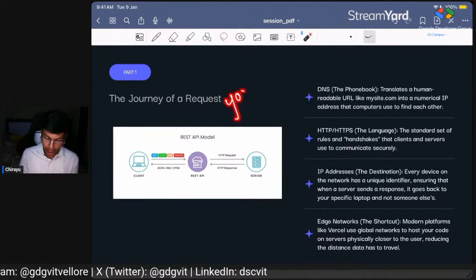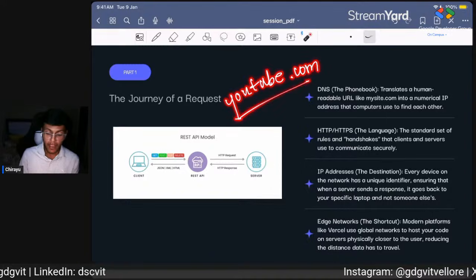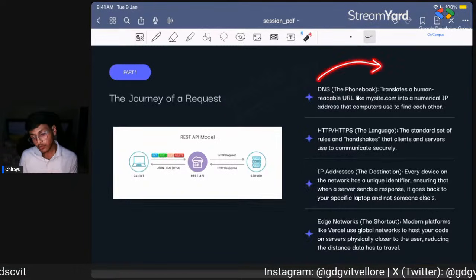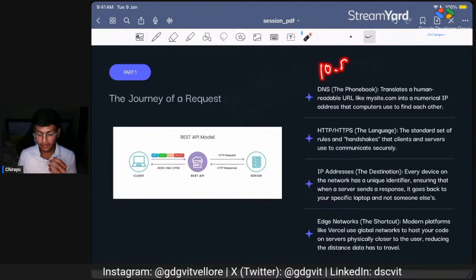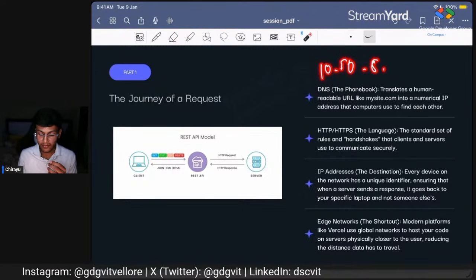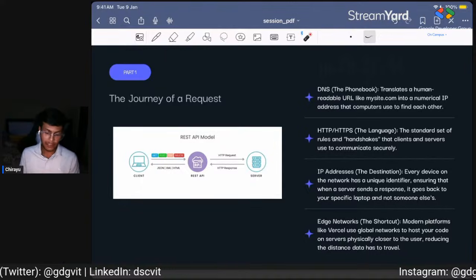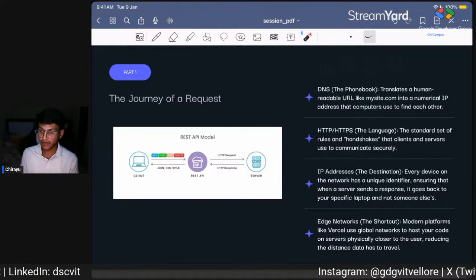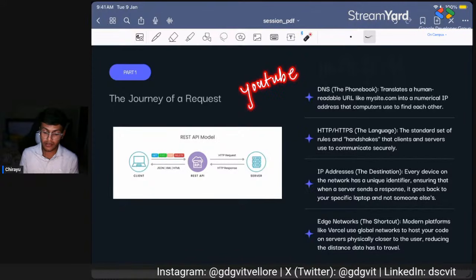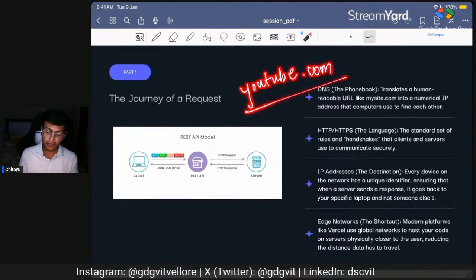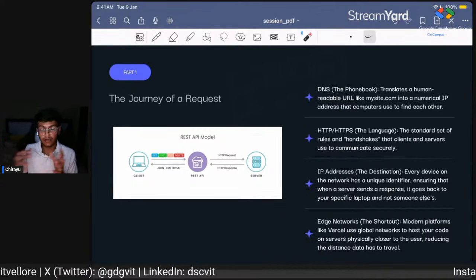They know that if a request for youtube.com arrives, they need to redirect it to YouTube server's IP address, something like 10.10.8.98. So DNS resolvers redirect your request based on the domain and the IP address it points to.